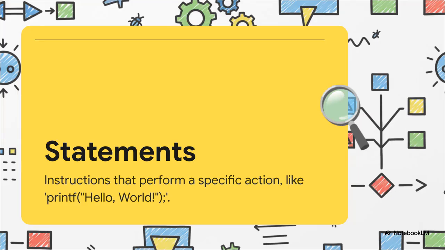Inside that function, we have what are called statements. These are the individual commands, the actual things we want the computer to do. In our program, printf, hello world exclamation, is one statement. And you see that semicolon at the end? That's basically the period at the end of a sentence. It tells the computer, okay, this command is finished. Move on to the next one.